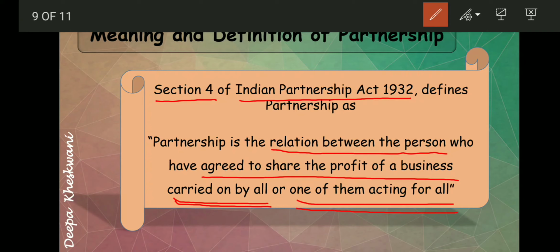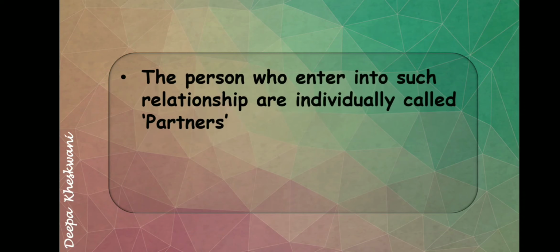Like in the first example which I have given you, one doctor and one rich person jointly start the clinic. So obviously who will work? The one who is a doctor. So it is possible that such a partnership firm is carried on by all or one of them acting for all. I hope this definition is clear to you.